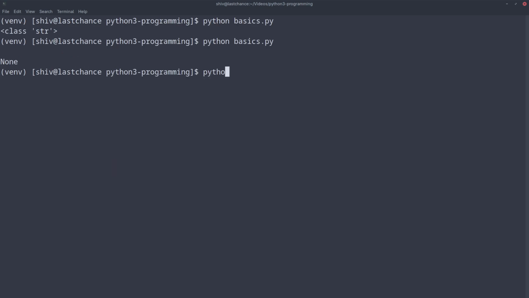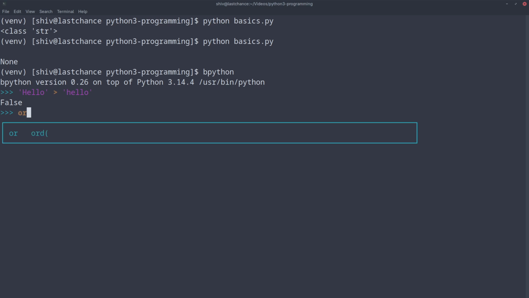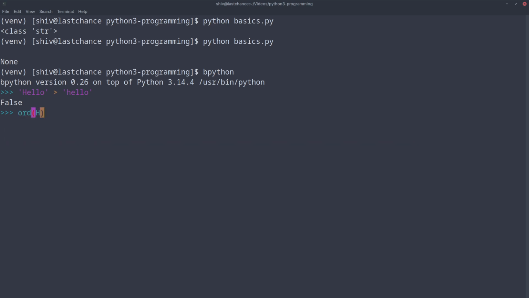So for example, let's run this Python. We can say that hello greater than hello. Is it true or false? So it will tell you that it is false. Why is it false? Because it matches the characters with their ordinal values. What are ordinal values?